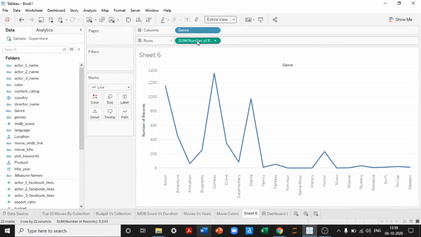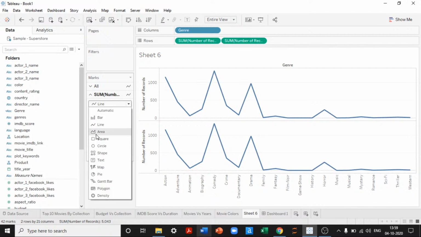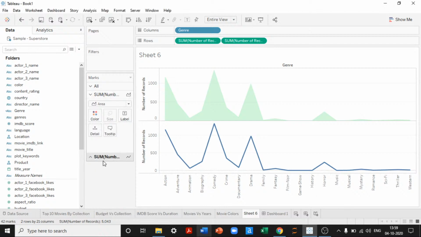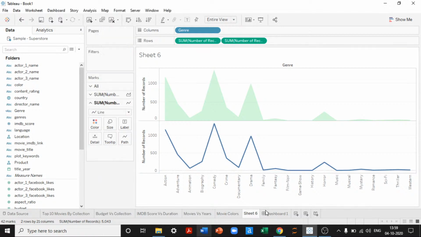Okay, let's beautify this chart. The first chart I will have is a line area. Sorry, the color will be the lightest. The second one will have... okay, let me paste the formatting here.